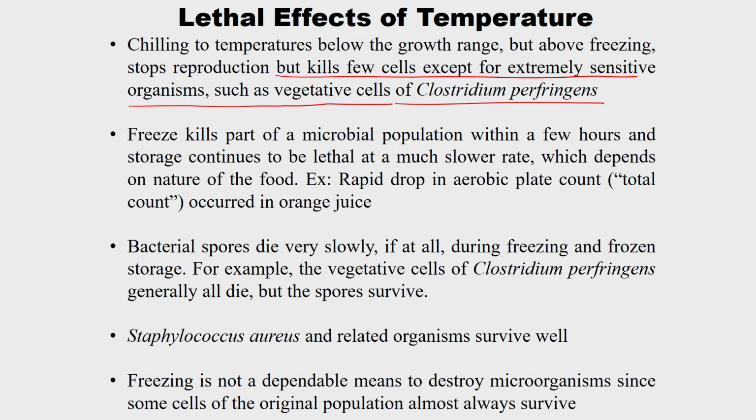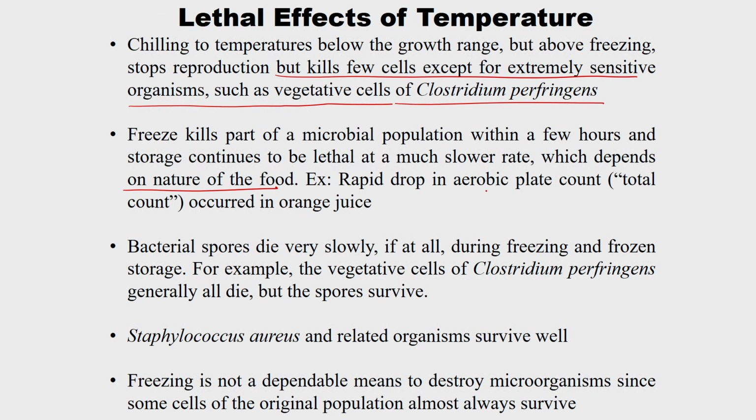The freeze kills part of the microbial population within a few hours, and storage continues to be lethal at a much slower rate, which depends upon the nature of the fruit. For example, a rapid drop in aerobic plate count occurred in orange juice. So, if I keep orange juice in chilling conditions, we are going to see the aerobic plate count, which is nothing but a quantitative count of the microorganisms. So, there is a drop in aerobic plate count in the orange juice.